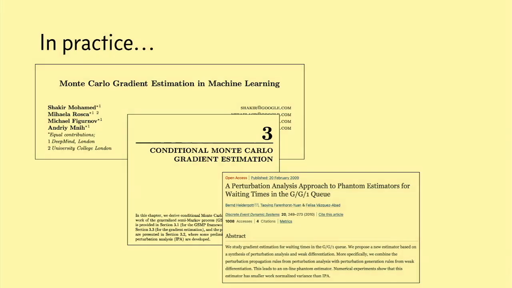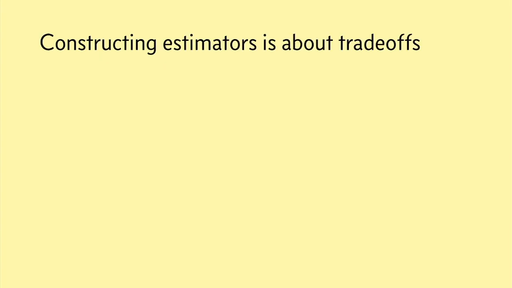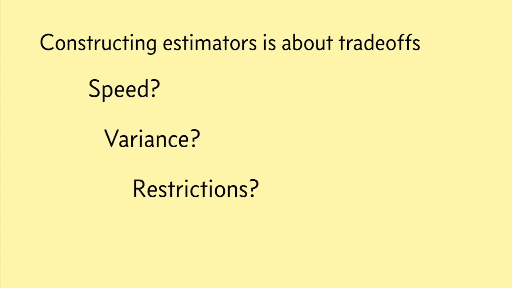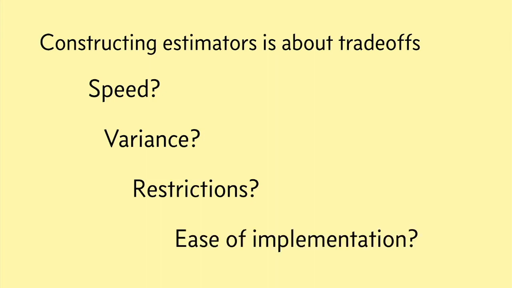And in practice, there's actually a whole zoo of techniques scattered across literatures from different fields that practitioners rely on to develop good estimators for their particular objective functions. Practitioners choose which estimators to use based on all sorts of problem-specific factors, like what their time budget is, or how much variance they're willing to tolerate. Some techniques have restrictions that mean they can only be applied to certain objective functions. And you might also think about the ease of implementation when you're deciding what estimator to implement.